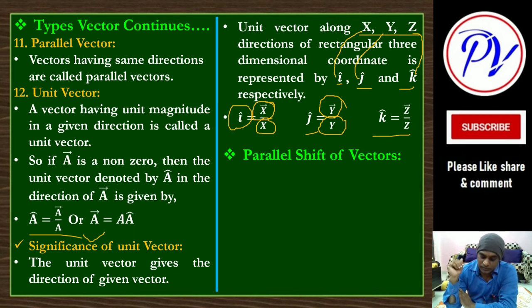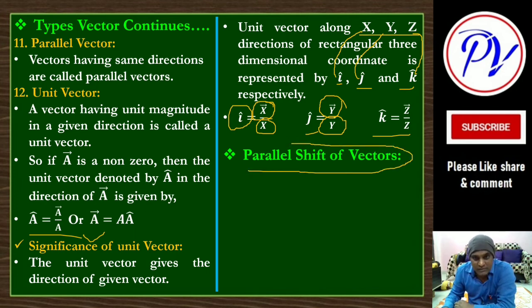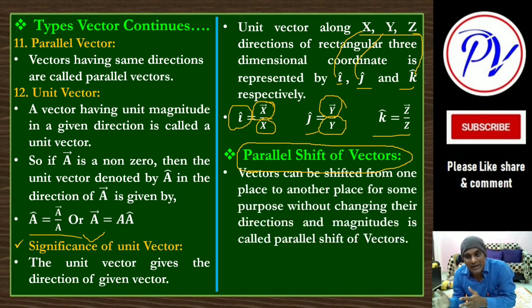Now another important concept where it is used many times: parallel shift of vector. Many times it is required to shift vectors for addition purposes, to find the angles. So we have to shift the vectors, but we have to shift them parallelly. Vectors can be shifted from one place to another for some purpose without changing their direction and magnitude.